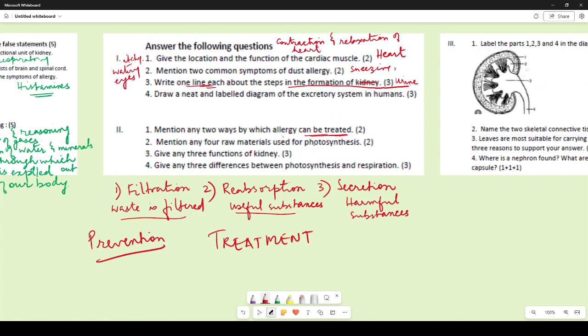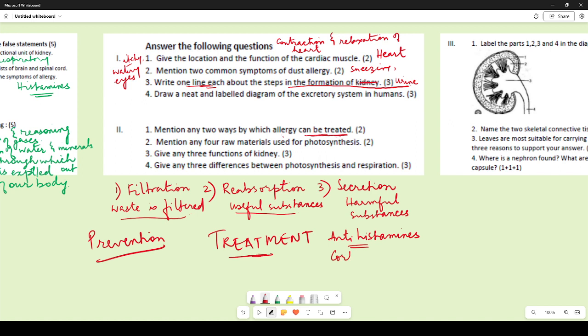But what it is talking about over here is the treatment. So in treatment you have to mention that we have to take antihistamines. Antihistamines, remember we talked about histamines are the chemicals which cause symptoms of allergy. So if we are using antihistamines, then it helps to counter the allergic reactions.